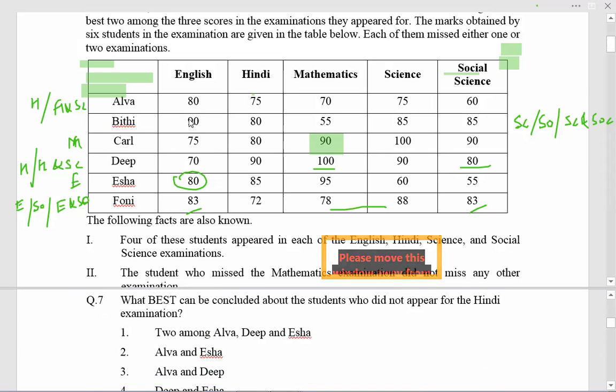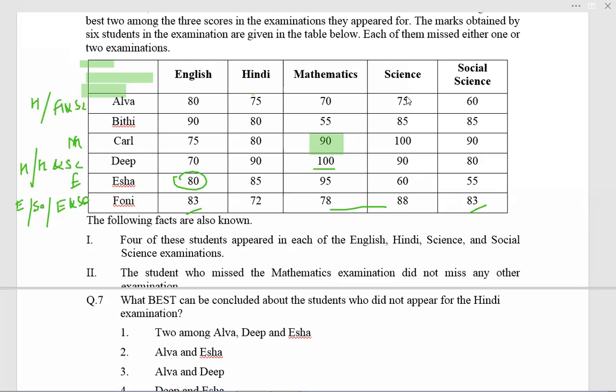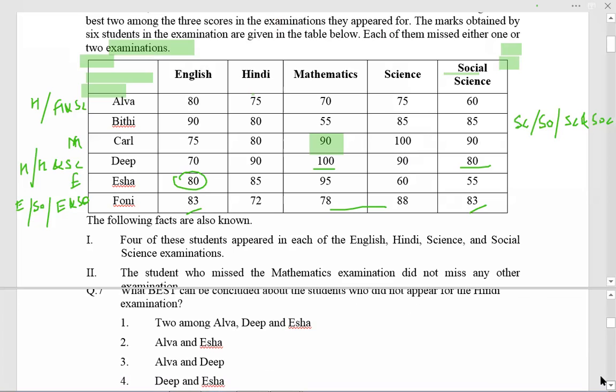What is the best that can be concluded among the students? The best that can be concluded among the students who did not appear for Hindi. Who did not appear for Hindi? Alva or Deep? Alva or Deep? Option 3.